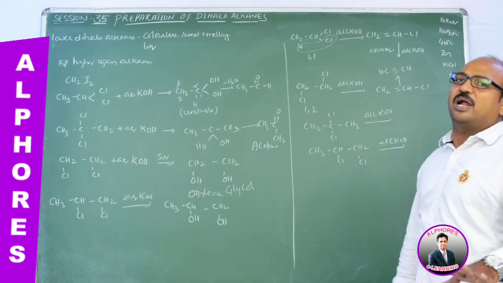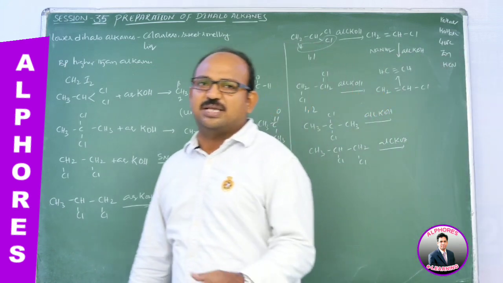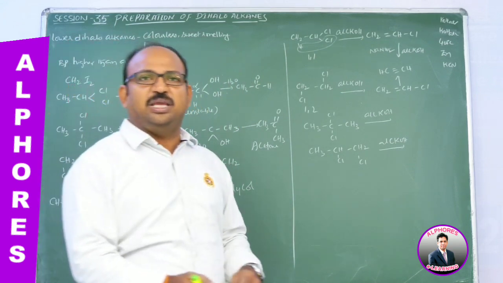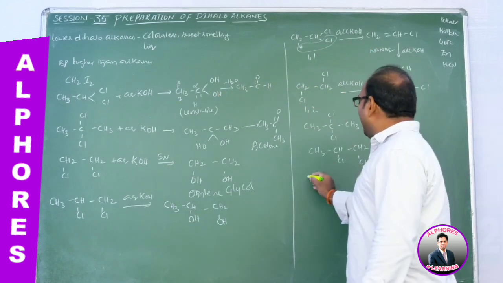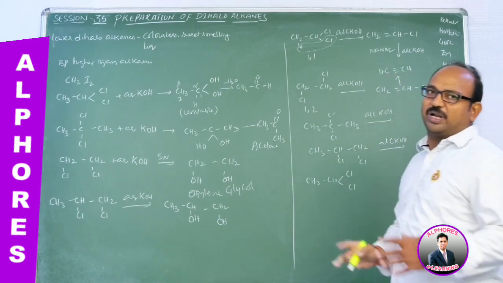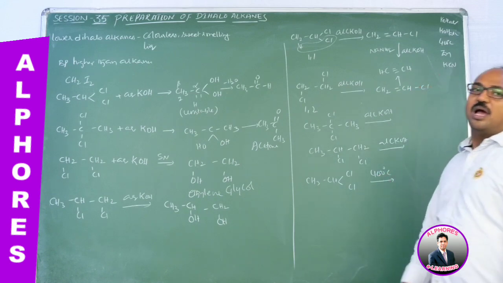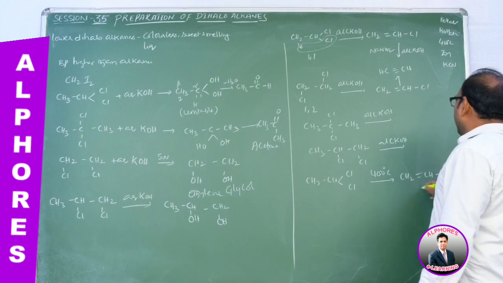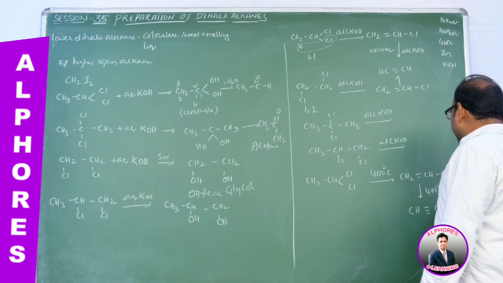For this dehydrohalogenation, alcoholic KOH is also not necessary if we give heat. As we know, elimination reactions are thermodynamically favored. When we provide more heat energy, obviously elimination takes place. The same reaction, CH3, CH, Cl and Cl, 1,1-dichloroethane upon heating up to 400 degrees Celsius gives vinyl chloride. Further heating of this vinyl chloride up to 400 degrees Celsius gives acetylene.